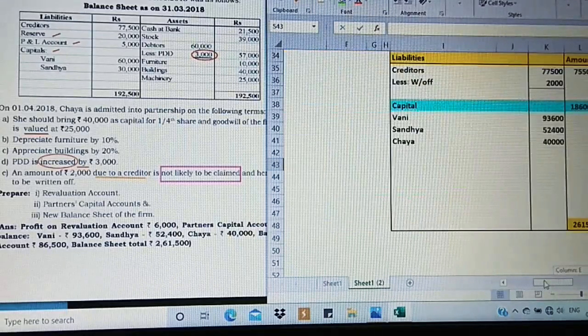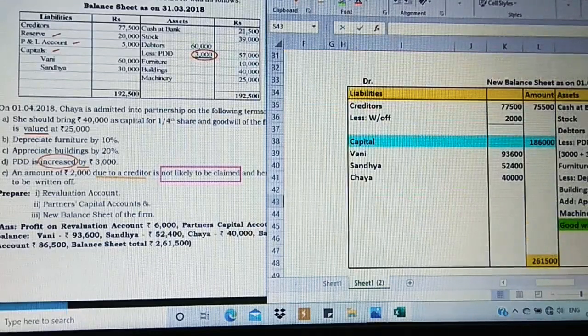Then on the liability side, moving on, first go to the question. Creditors is 77,500, but we have an adjustment, some value is written off, take it in the inner column. Creditors, inner column have taken 77,500 less written off 2,000 from your revaluation account. It's on the credit side, we should minus this. Clear? So 75,500 is the adjusted value of creditors.